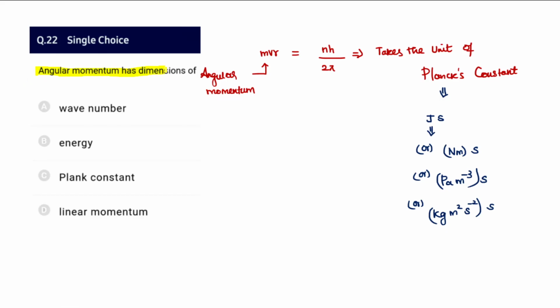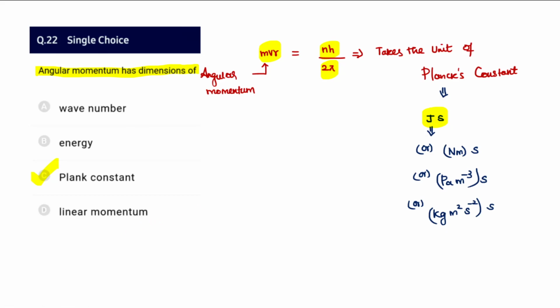Angular momentum has the dimensions of Planck's constant, because the angular momentum formula can be written as mvr equal to nh by 2 pi. n is also a constant, pi is also a constant. Therefore the angular momentum takes the unit of Planck's constant. Planck's constant is 6.626 into 10 power minus 34 joule second.